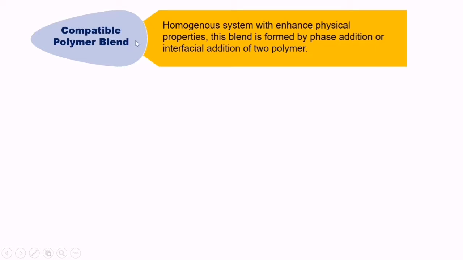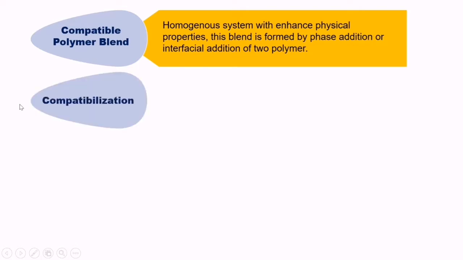This blend is formed by addition of a third component at the interface, and it is homogeneous in nature. They are homogeneous because the component added at the interface has compatibility with polymer A as well as with polymer B, and therefore they form a homogeneous system. So this kind of blend is called a compatible polymer blend.